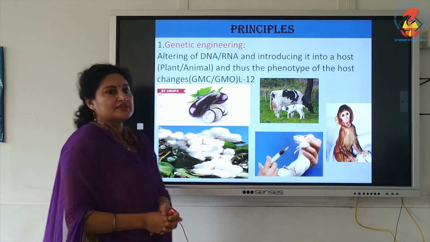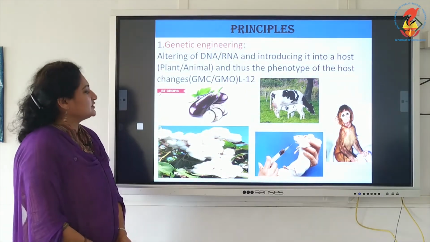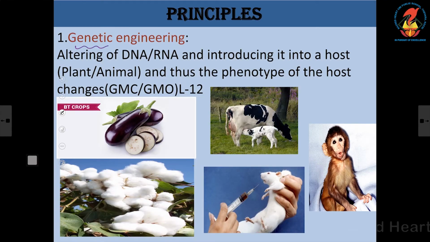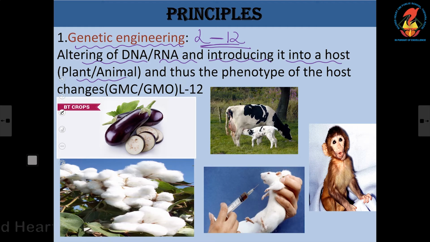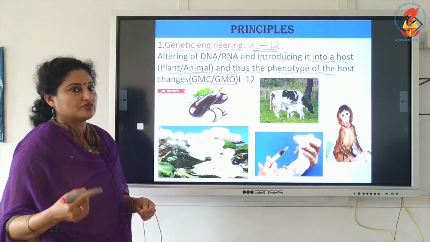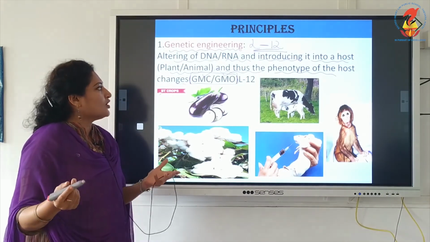Last, I'll wrap up with the principles of biotechnology. The first principle is genetic engineering, and this we will be dealing with in lesson 12. So what is the first principle? Altering the DNA or RNA and introducing it into the host. It can be a plant or animal, and thus the phenotype of the host changes, and the final product will be a GMC or GMO. GMC means genetically modified crop, or GMO, genetically modified organism.